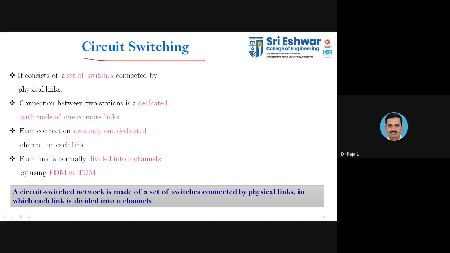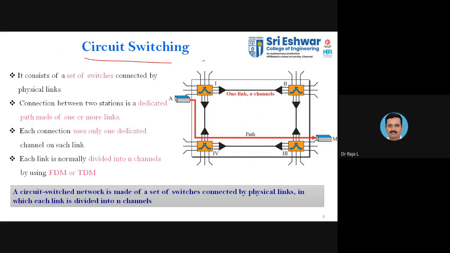First we'll discuss circuit switching. It consists of a set of switches connected by physical links. Here we have switch one, two, three, then four. We have four switches available, and those four are connected, as you know, by interconnected links. The switches can be further extended to connect based upon the number of ports available. With a switch you have ports, whereas with a router we have interfaces.